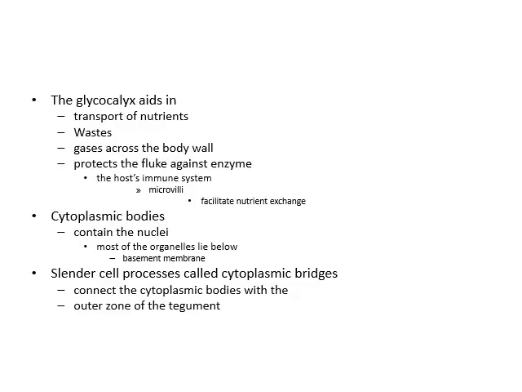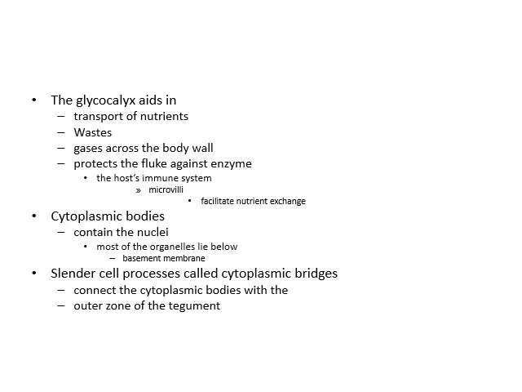This glycocalyx aids in transport of nutrients, waste materials, and gas exchange, carbon dioxide and oxygen. Also, the tegument or glycocalyx protects the fluke from the digestive enzymes of the host. As the host immune system produces enzymes, the fluke will be protected, and the microvilli in the glycocalyx also help avoid the enzymes and facilitate nutrient exchange.